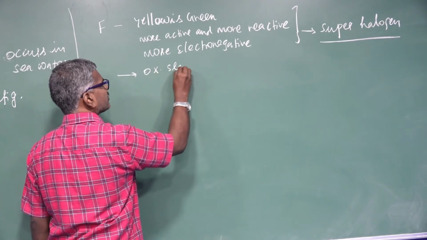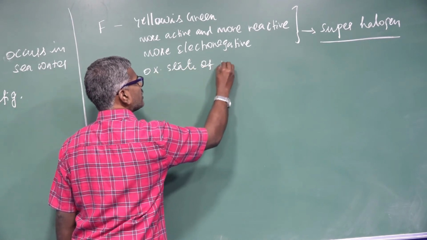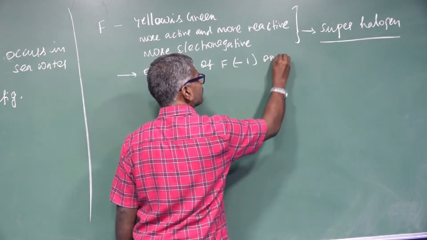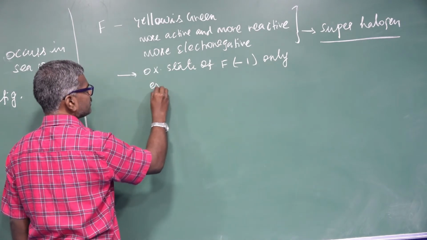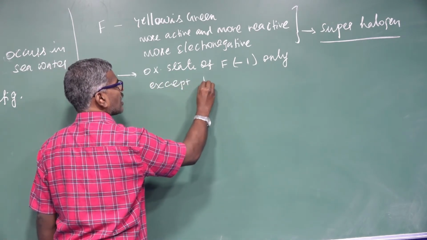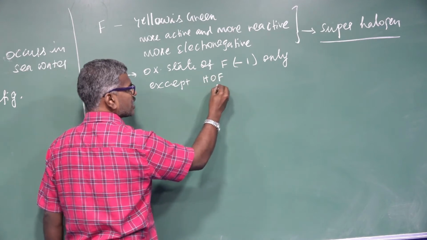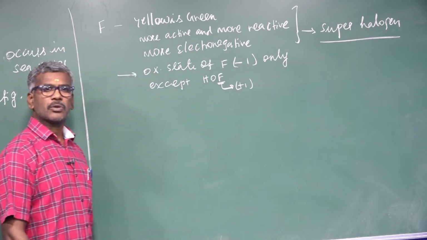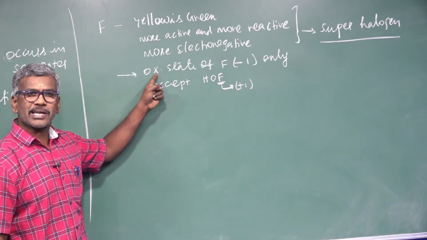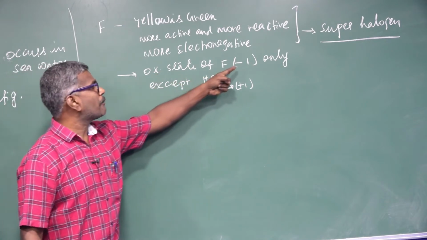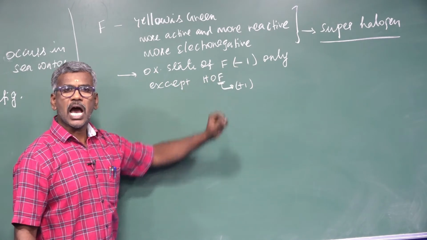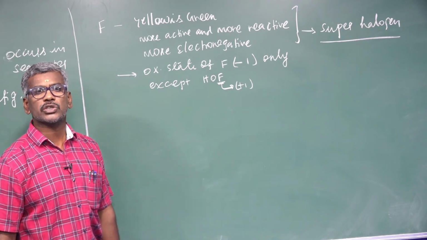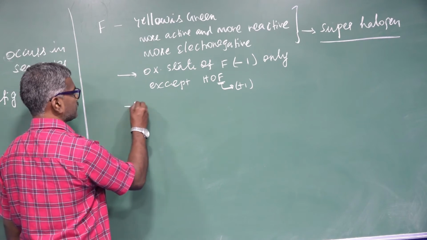Oxidation state of fluorine: it exists in -1 only, except in HOF, where fluorine exists in the +1 oxidation state. Why only -1? Because fluorine is small in size and has no vacant d orbital. This element does not show the disproportionation reaction.